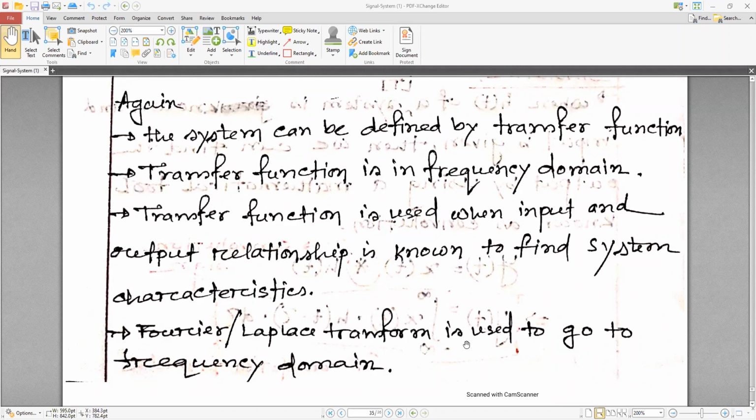I don't think so, sir. You have not completed control systems yet, right? Yeah, control system is left. Okay. Since control system is not completed, you do not know the transfer function.